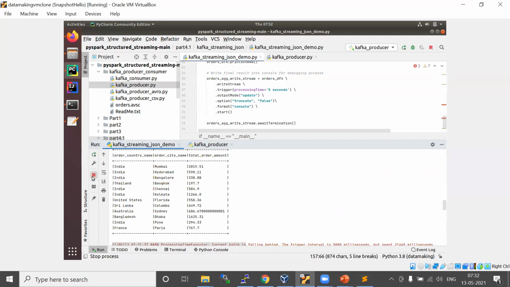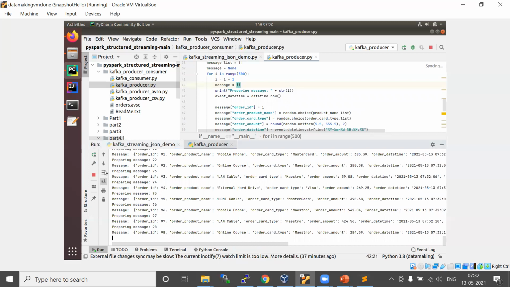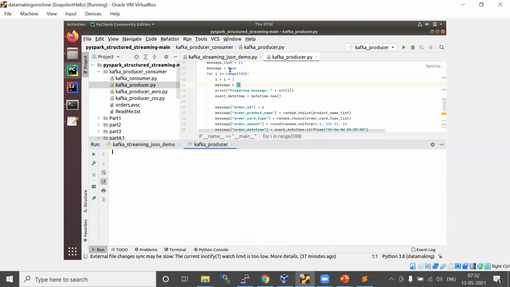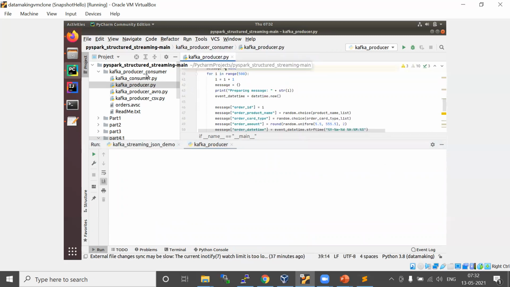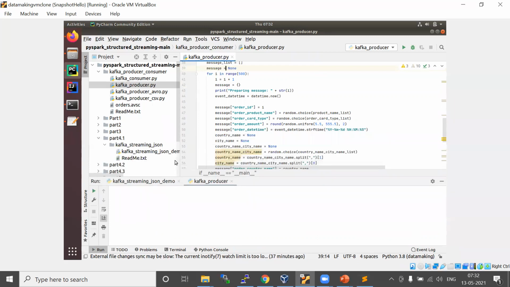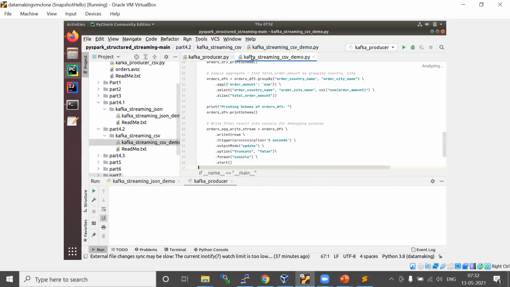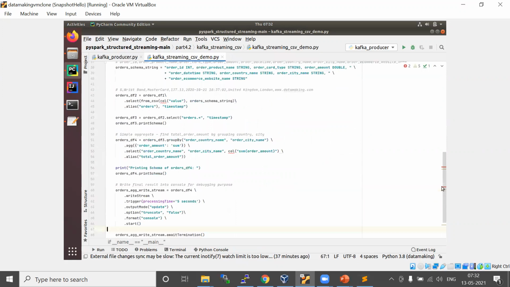Okay, so I'll just stop this, and I will also stop this producer and clear it off. Right, close this. Now I will show you the second example, the CSV format instead of JSON. Only one difference, nothing major. It's the same program, the only difference is